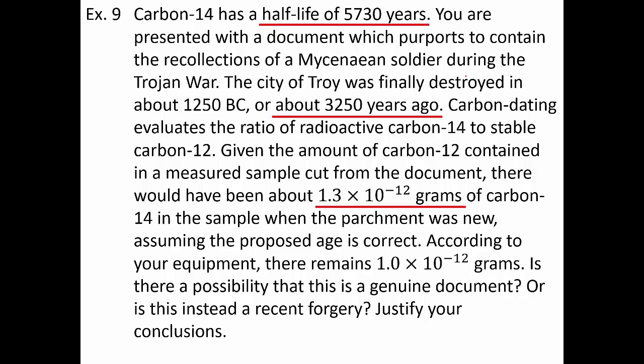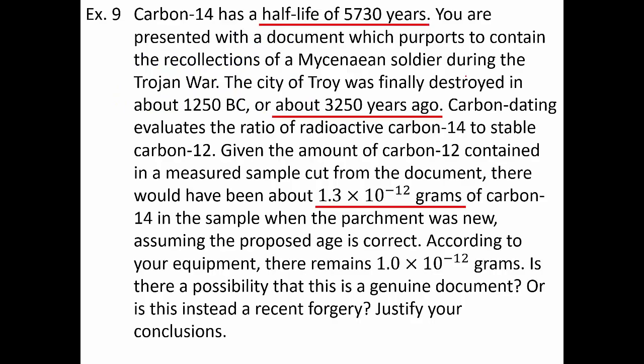More important right now would be the 1.3 times 10 to the negative 12th. Remember, that's how much carbon-14, based on the carbon-12, the parchment would have had when the parchment was new. So that's our C value. So we can replace C with 1.3 times 10 to the negative 12th. And here, I'm not going to bother multiplying. I'm just going to say half of 1.3 times 10 to the negative 12th because, again, I know it's going to cancel out anyway. Keep reading.